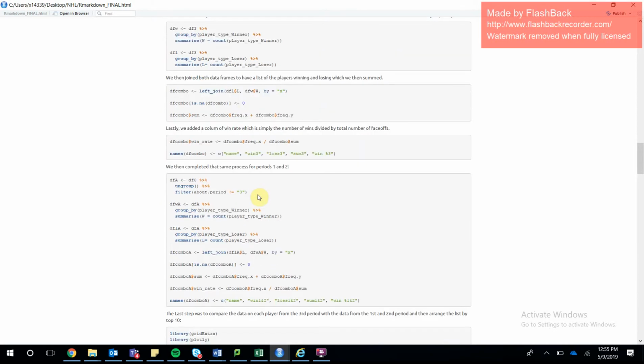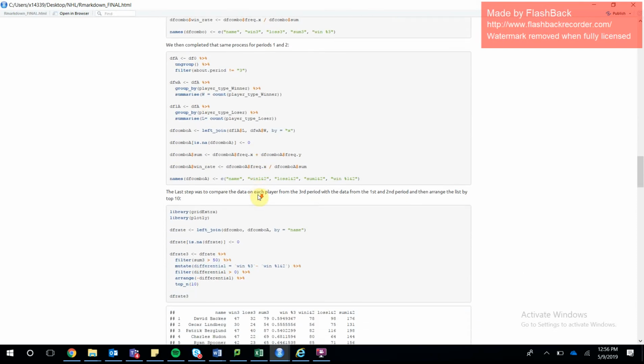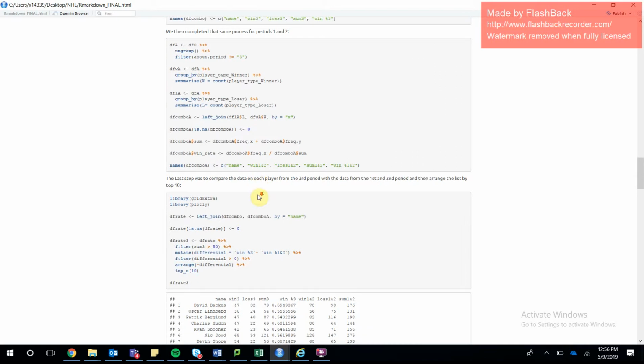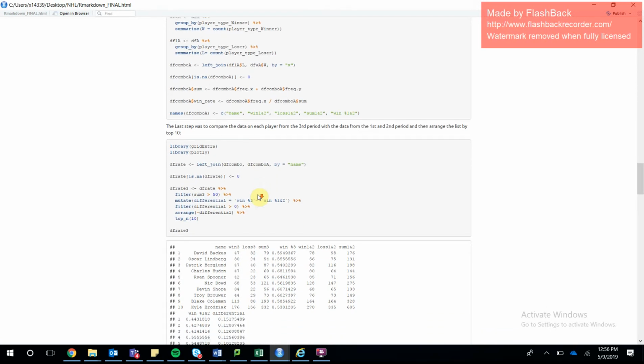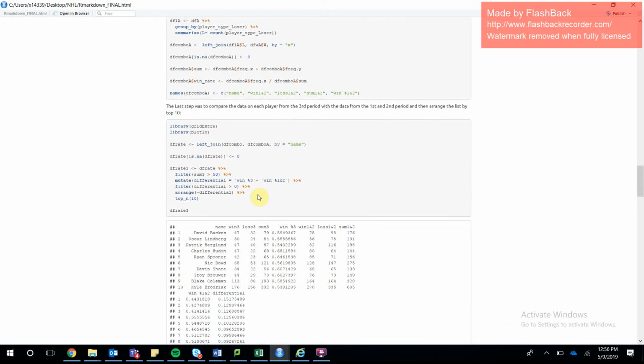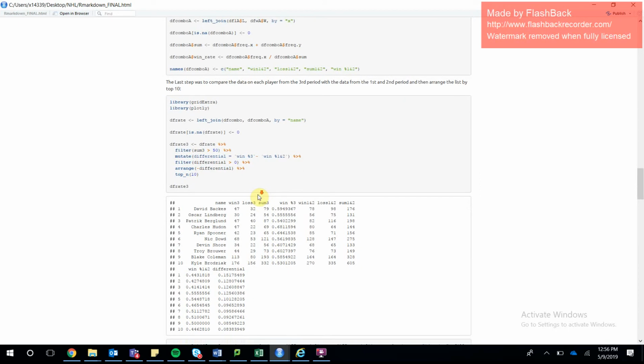And then we did the same process for periods 1 and 2, making a percentage of how many wins they get in the first 2 periods. After that, we had to join both of those data frames together, and from there filter down that data frame to only the top 10, and add a column called differential, which you see down here.